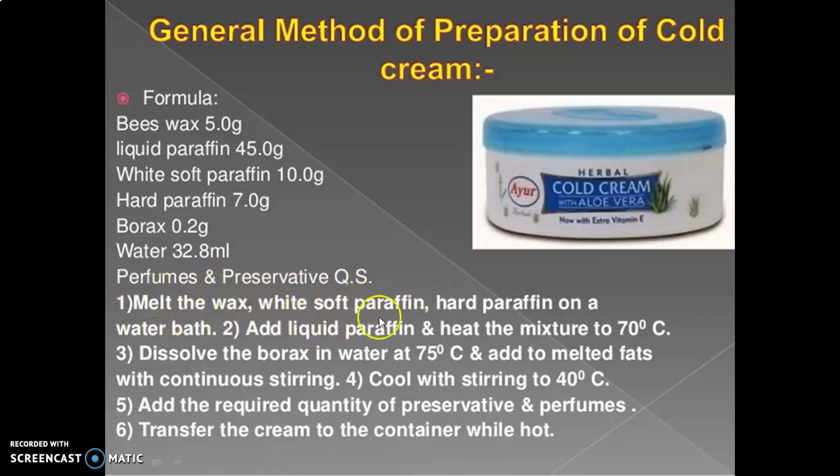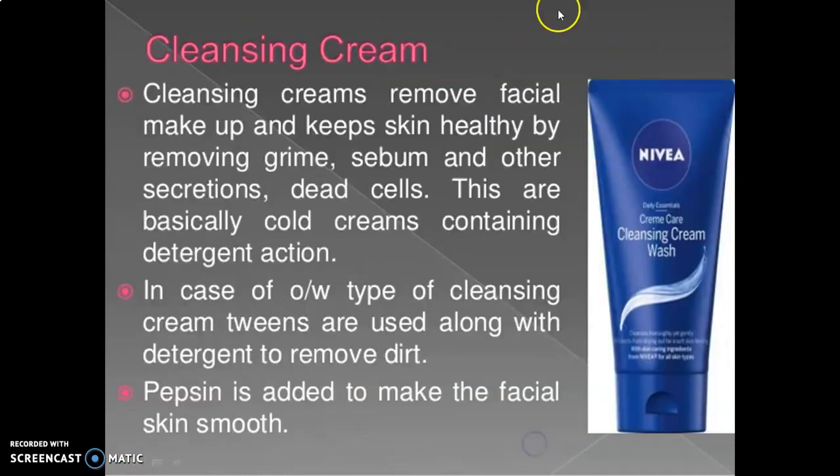Melt the wax, white soft paraffin and hard paraffin on a water bath. Add the liquid paraffin and heat the mixture to 70 degrees Celsius. Dissolve the borax in the water at 75 degrees Celsius and add to the melted fats with continuous stirring. Cool with stirring to 40 degrees Celsius. Add the required quantity of the preservative and perfumes. Transfer the cream to the container while hot.